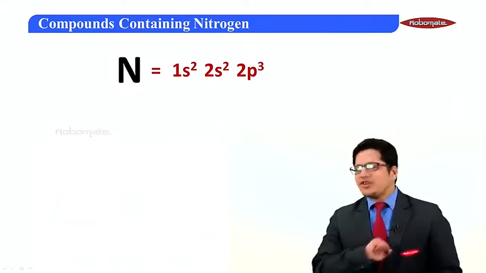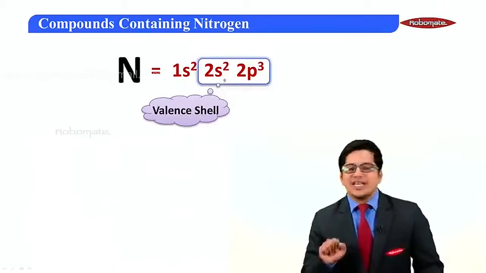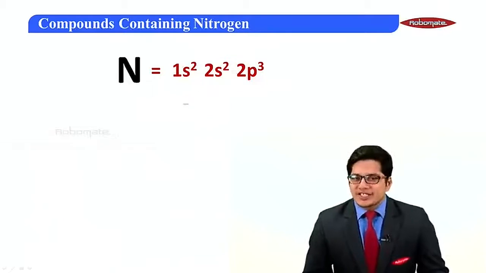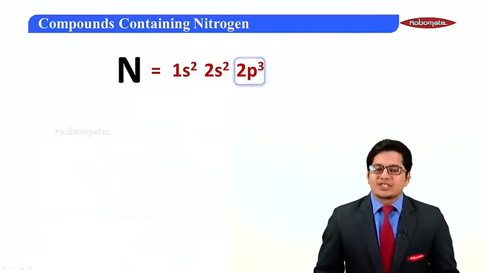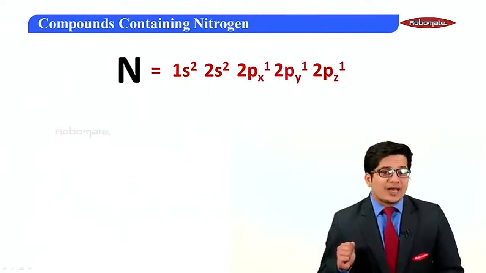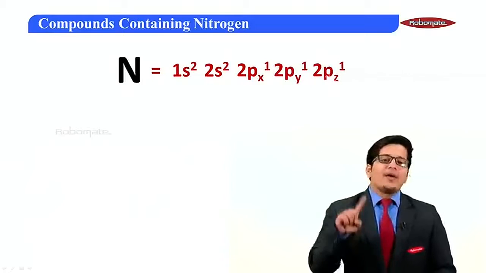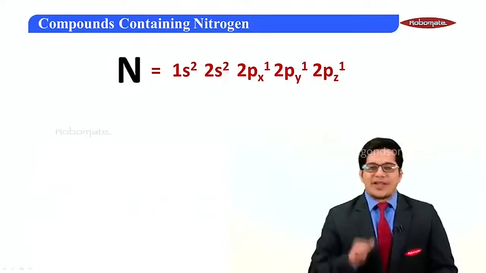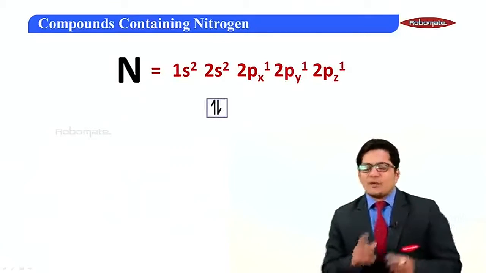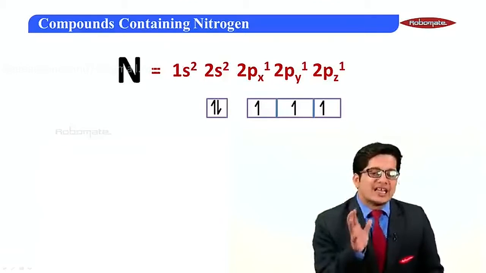So now what we would do is write down the outermost shell or the valence shell electronic configuration. It is nothing but 2s2, 2p3, wherein 2p3 can also be written as 2px1, 2py1, 2pz1. So obviously we would have 3 boxes with single electrons.